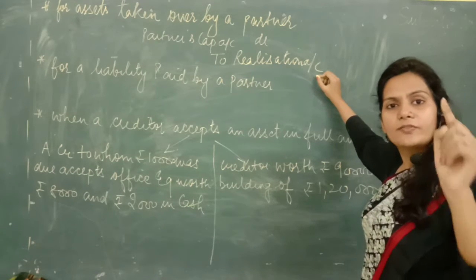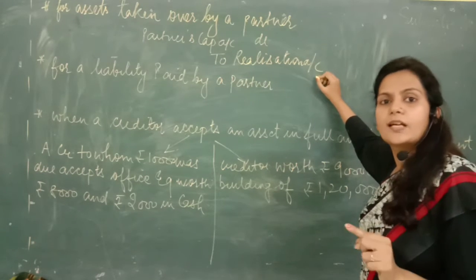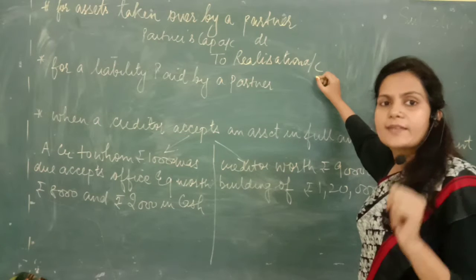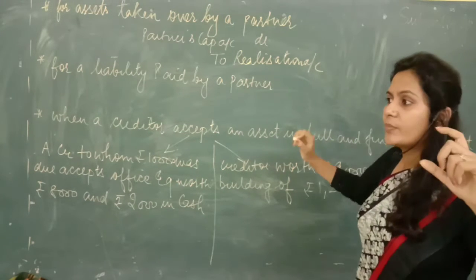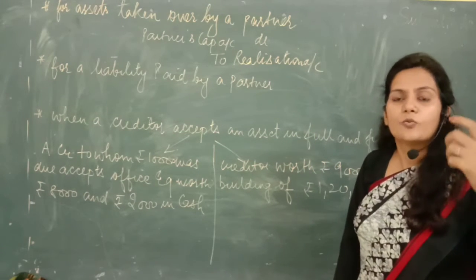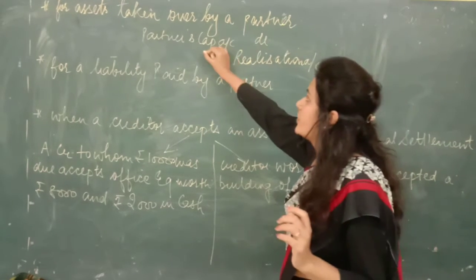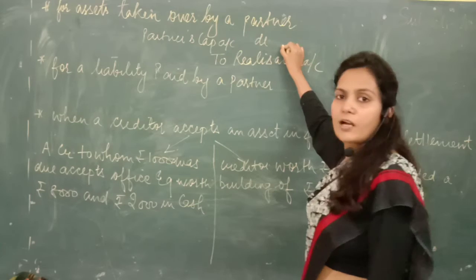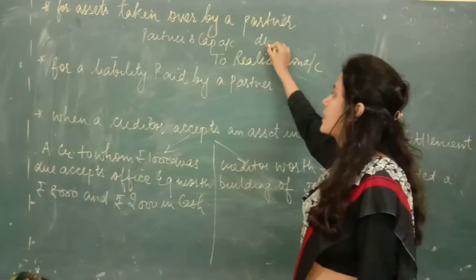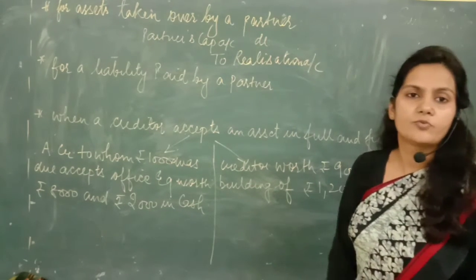In return for that money, you are requesting the company to give you an asset. It means some portion of the money you were to take from the business will be reduced. That's why we are debiting the partners' capital account, and the entry is partners' capital to realization account.